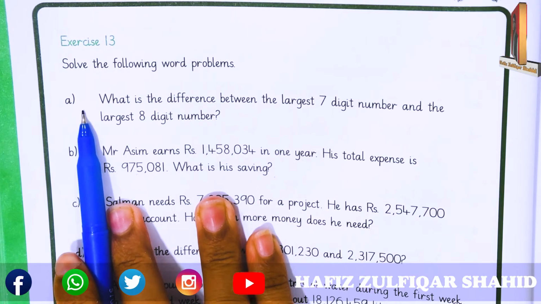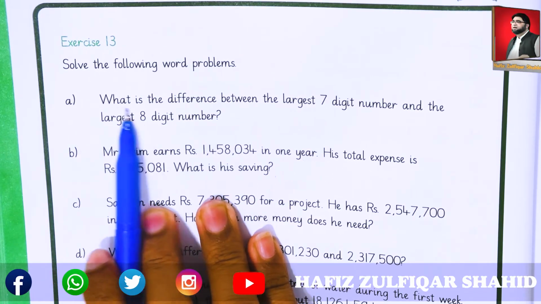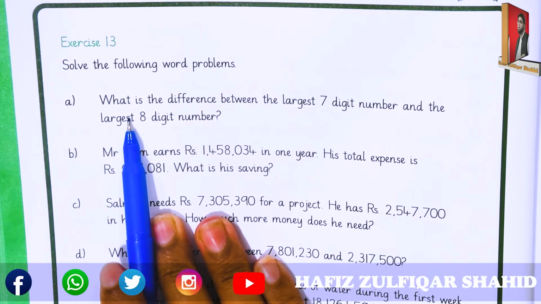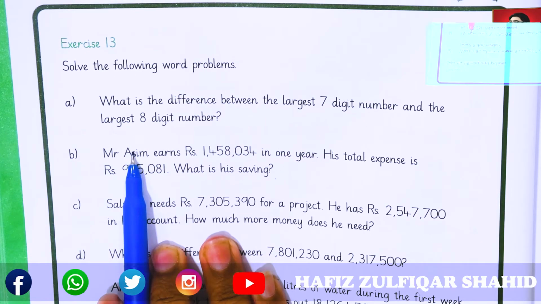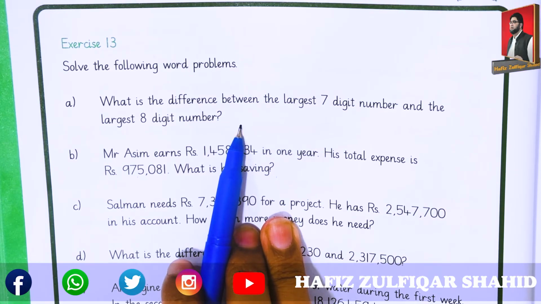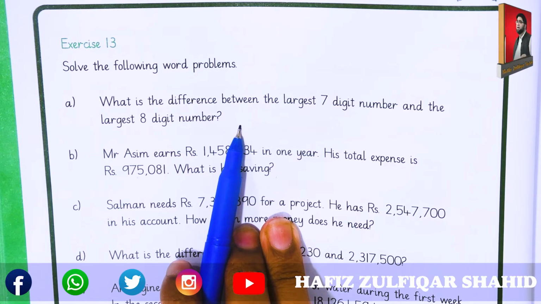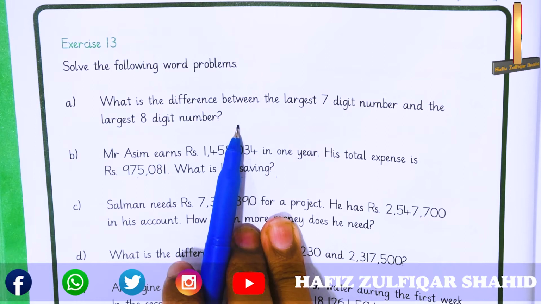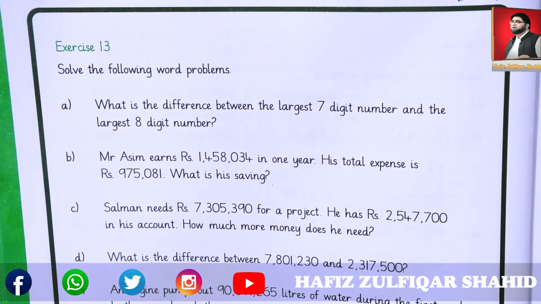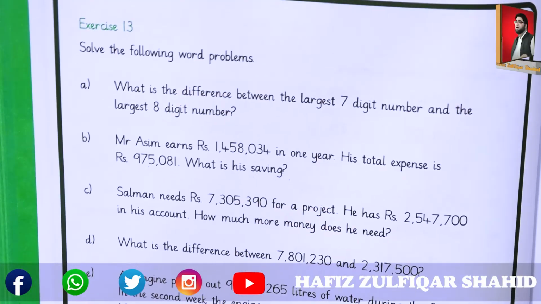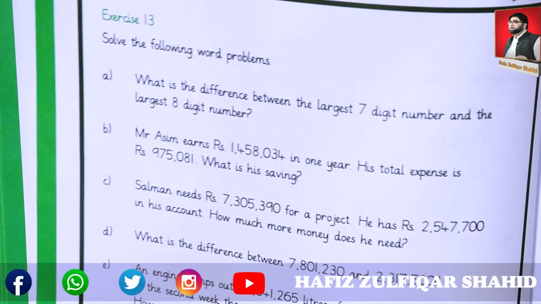The first word problem is asking what is the difference between the largest 7-digit number and the largest 8-digit number. As you know, the largest number we have to write first and then we subtract the smaller number from it. Let's solve this exercise.